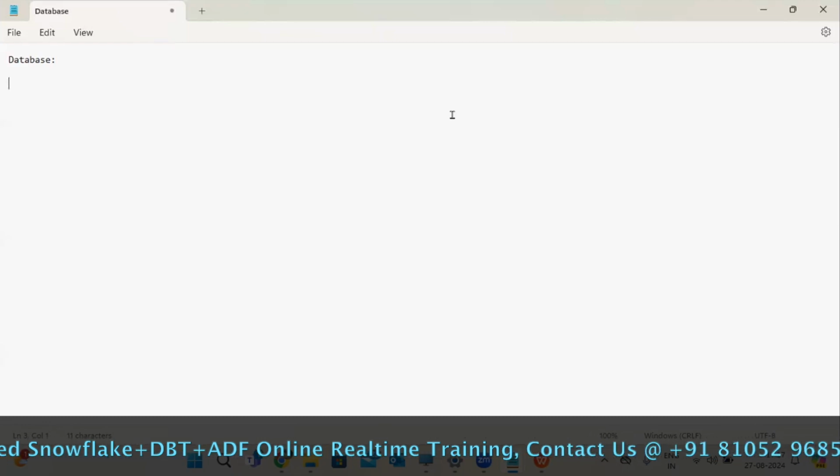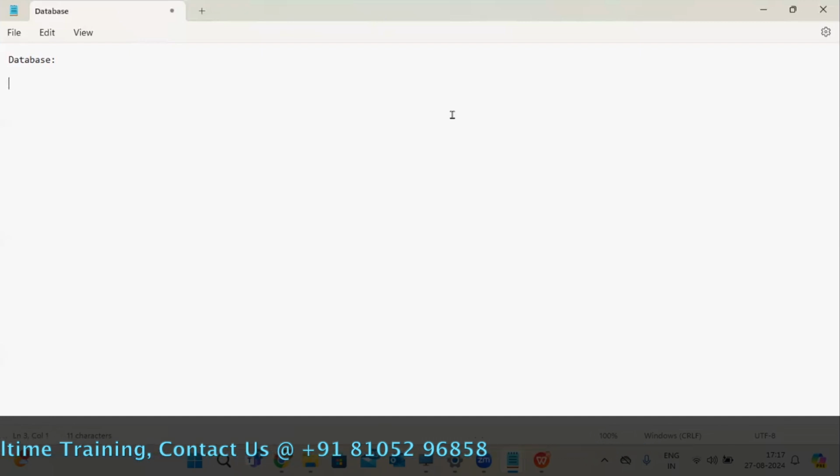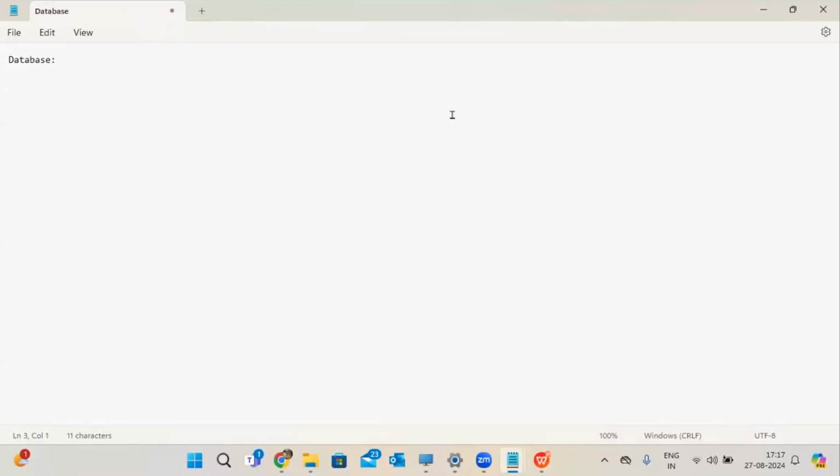I don't continue in the middle of the topics. Everything from the zero level to high level or advanced level, I'll cover each and every topic. That's the way my sessions will deal. So database, what is database? First, you should know this. Then I'll move to the Snowflake.